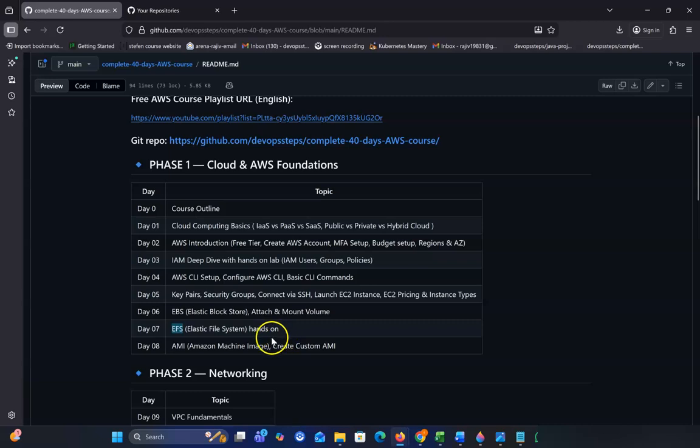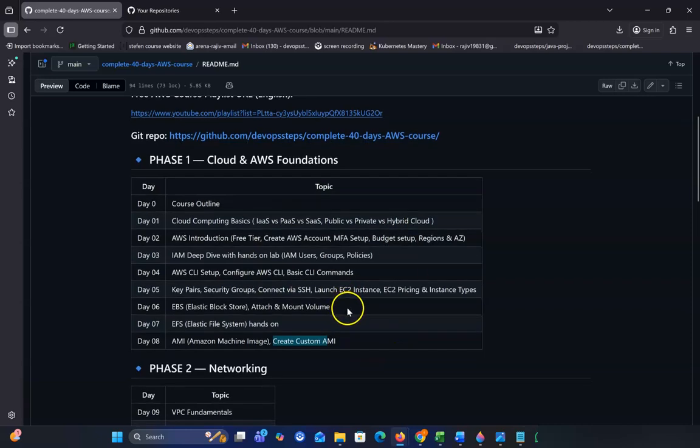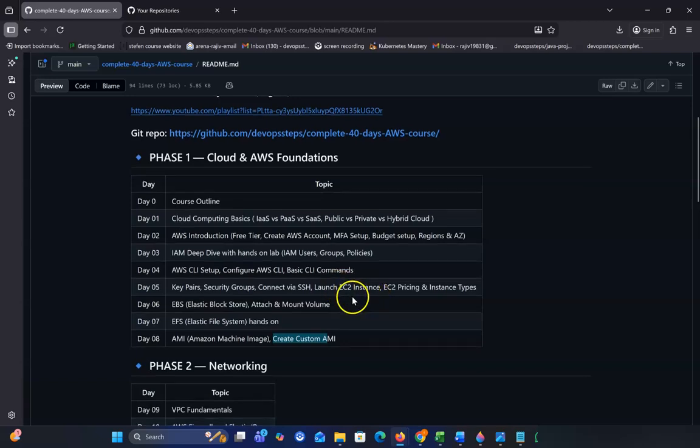In day 8, we'll discuss AMI, the Amazon Machine Image. When you create a server, we can take a backup of it. The complete operating system, and whatever software and applications we have installed on that server, we can completely back up. This is AMI, or Amazon Machine Image. We will first create an AMI and show you the hands-on demo. So in every class, I will focus on hands-on instead of theory.